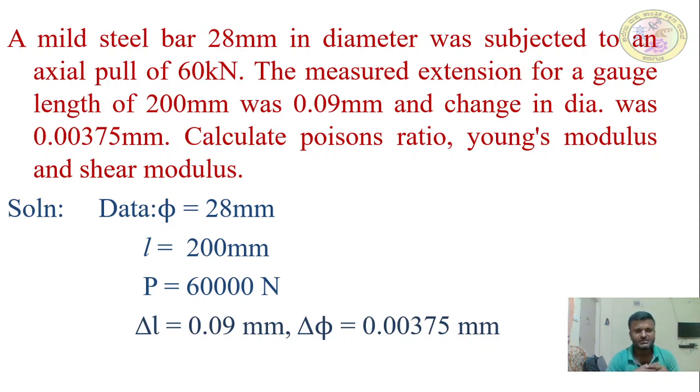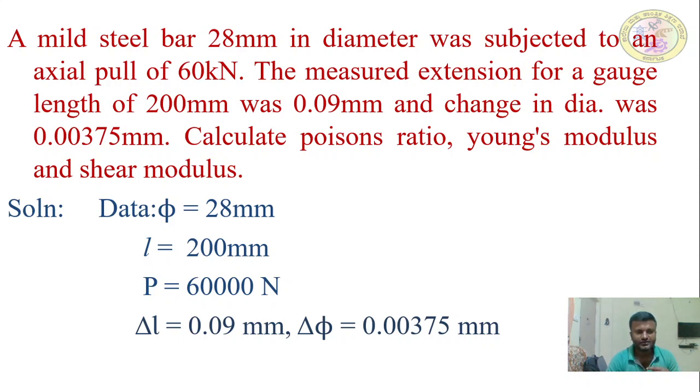A is equal to pi d square by 4. So load by area gives stress. We can find out stress, force by area. Then strain, longitudinal strain, is equal to change in length divided by original length. Then it gives longitudinal strain.